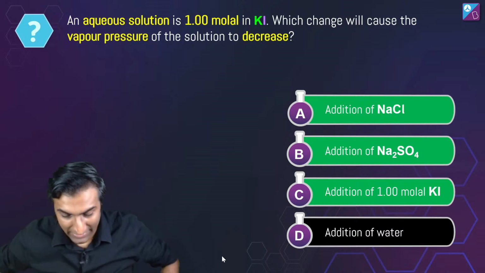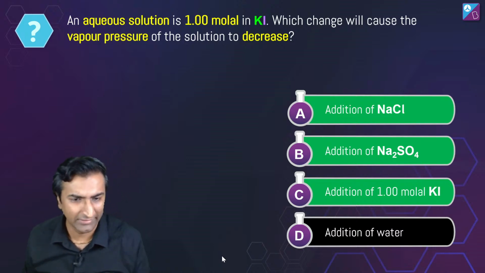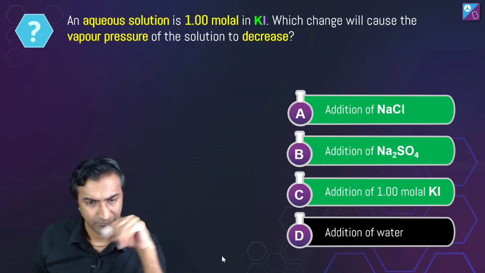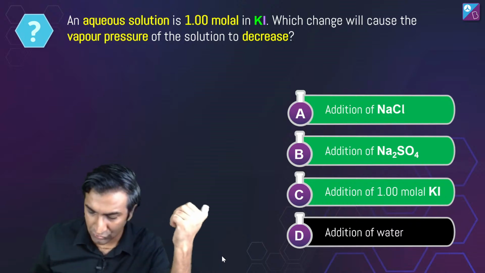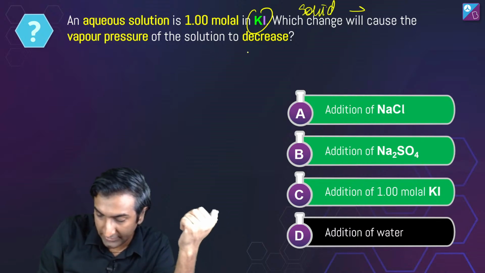Yuvraj and Rek, since you are saying D, I want to understand why you think it is D. It's okay if you think it's D, and maybe I said it the wrong way around, mistakes happen sometimes. Shreyanshi, KI also is non-volatile, no? It's a solid, right? So it's non-volatile.